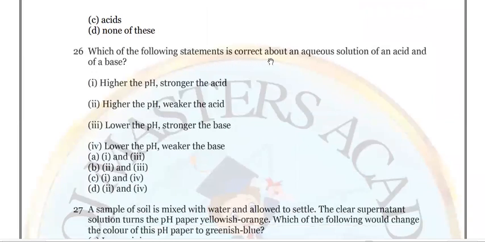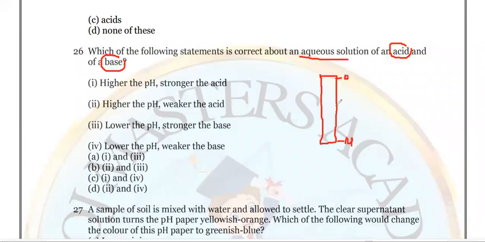Which of the following statements is correct about the aqueous solution of an acid or a base? Here an aqueous solution of an acid as well as an aqueous solution of a base are clearly given, so 2 solutions. Higher pH means the pH is more. Our pH scale starts from 0 and goes up to 14. Here 0 to 7, and 7 is neutral. From 0 to 7 is acid, and here it is strong acid, and here it is weak acid.